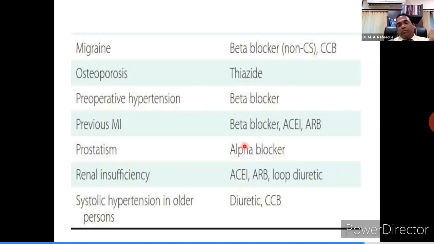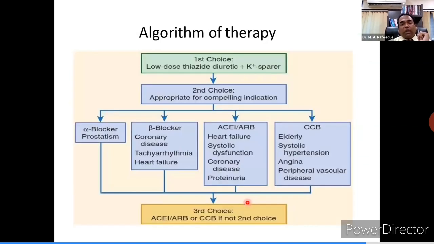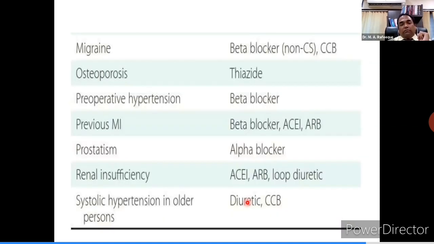Prostatism, definitely alpha blocker, because it will help in reducing the size of the prostate. Renal insufficiency, ARB or loop diuretics. Isolated systolic hypertension, you should go with CCB and diuretic, and CCB in elderly patients. Then simply we get some patients with plain anxiety, those who are nervous patients with anxiety. So you should prefer beta blocker.